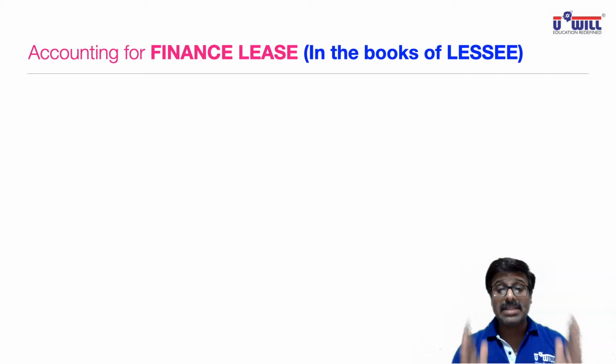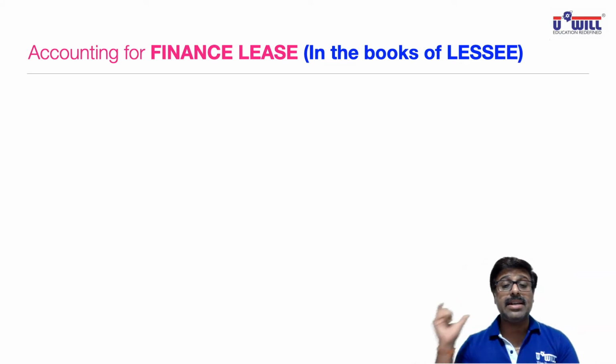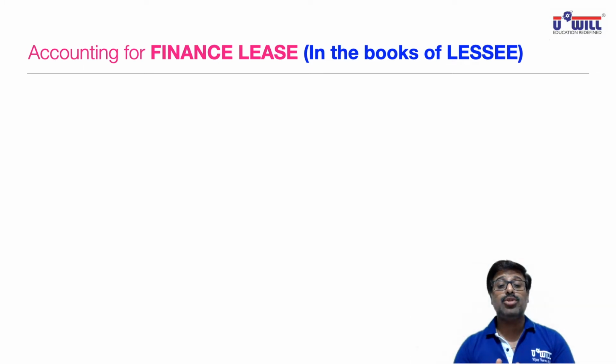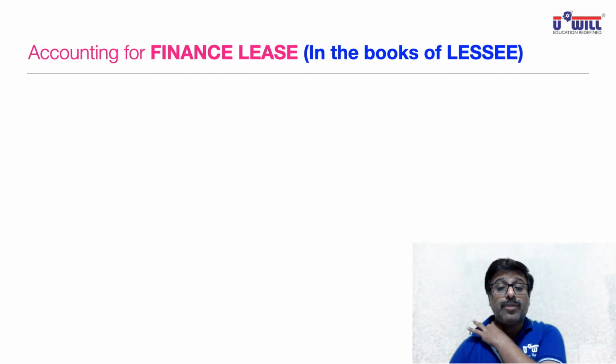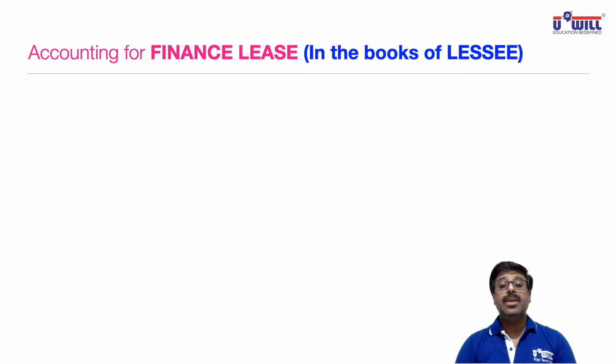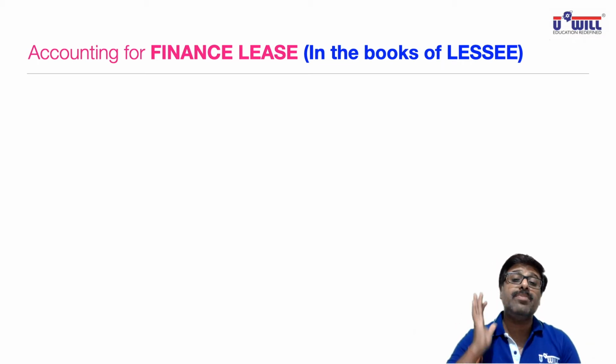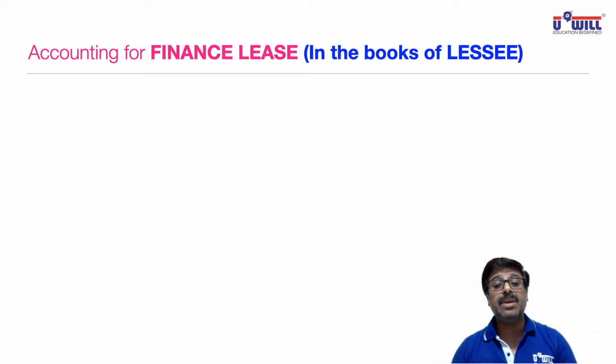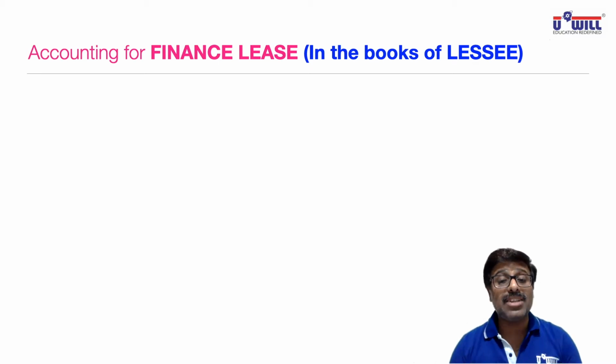So very first, try to understand what is finance lease. Risk and rewards belong to the lessee. He gets an option to buy the asset, means it is as good as you are selling the asset to the lessee and he's paying you the money in installments. Now when we do the accounting in the books of lessee, he has to record this item as an asset in his books. He has to provide depreciation on that asset, because it is as good as you are purchasing the asset. The only thing is ownership you will get after you make the last lease payment and you pay some guaranteed residual value. Otherwise it is as good as you are the owner only.